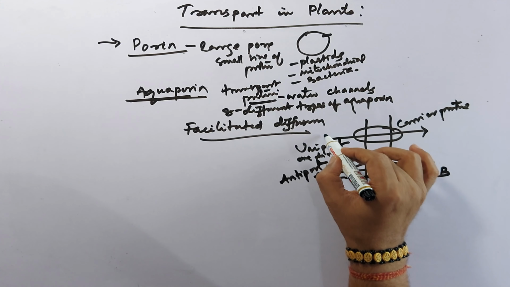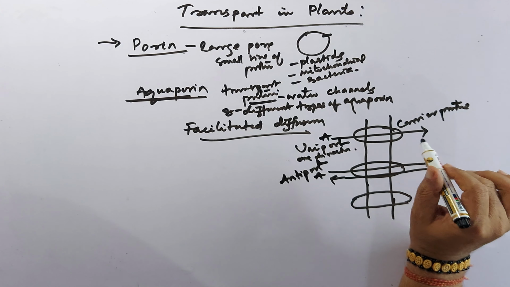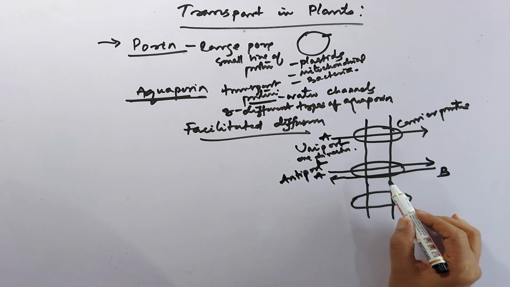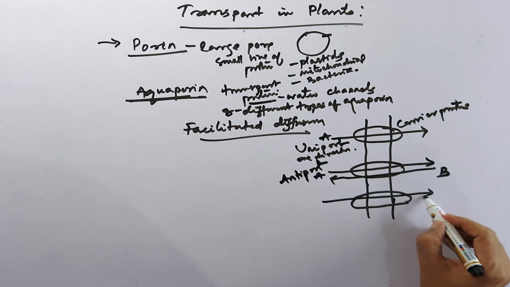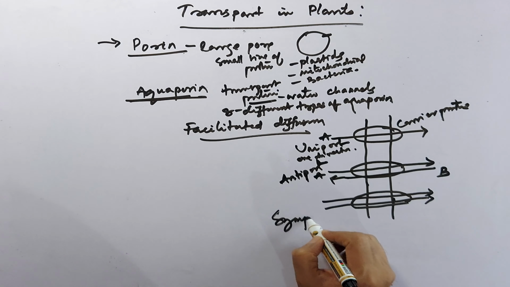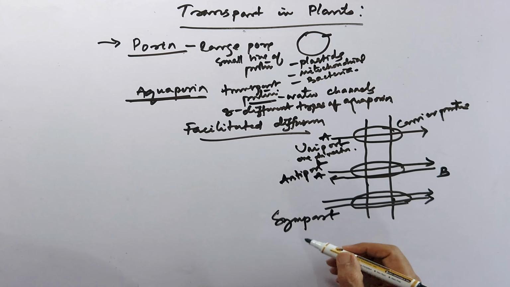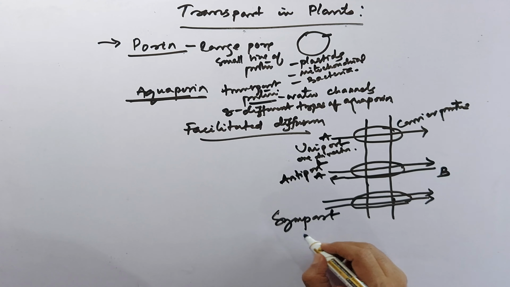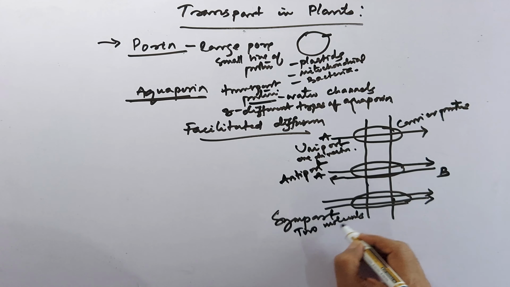Here we can write A is going inside, and this both-direction movement is called antiport. And when more than one molecule passes simultaneously in one direction, that is called symport. Two molecules together, we can write two molecules together.